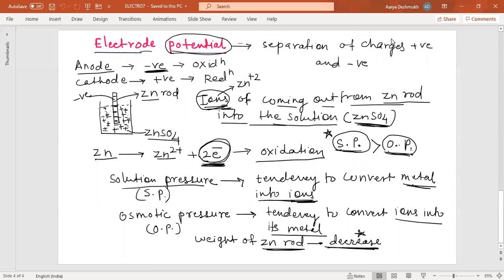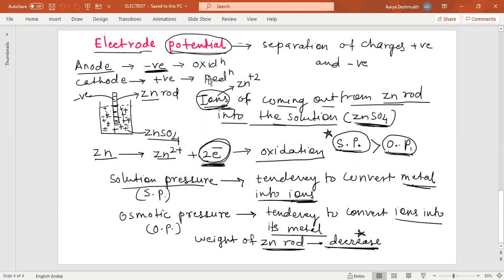Hello students, now let us talk about electrode potential. Before we go to the actual definition of electrode potential, let us try to understand how it is developed. Electrode potential develops when there is a separation of positive and negative charges. Separation of charges means positive and negative, of course. So when there is a separation of positive and negative charges, there is a development of electrode potential.